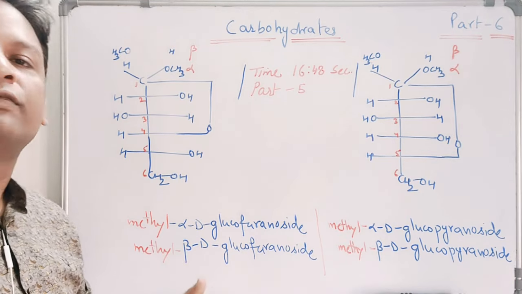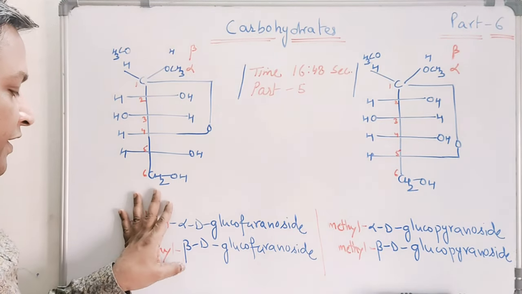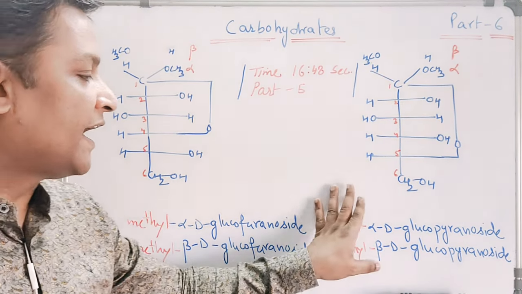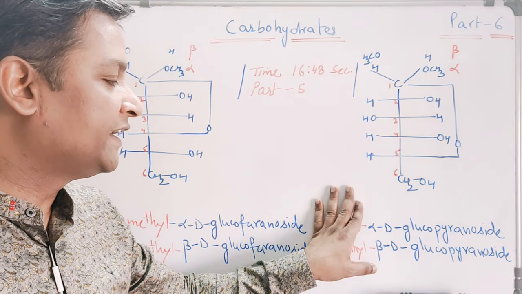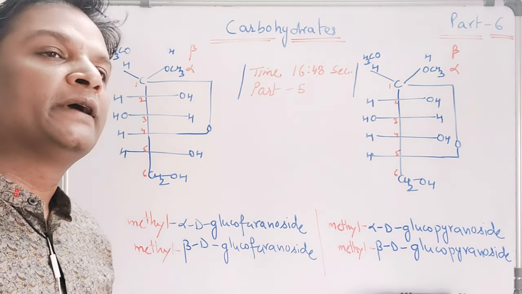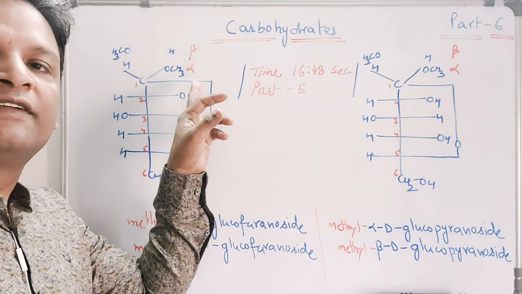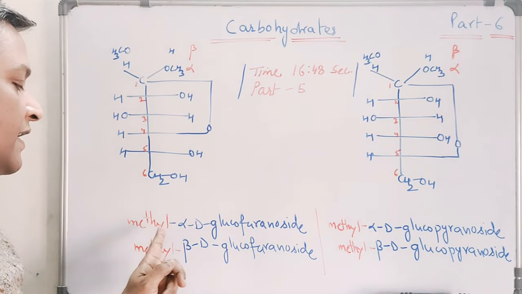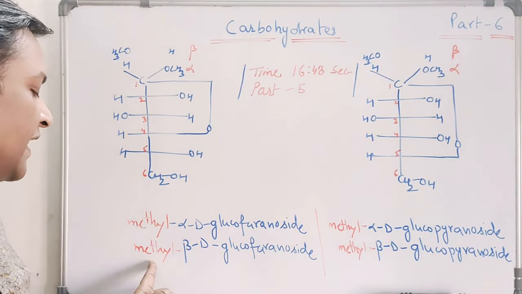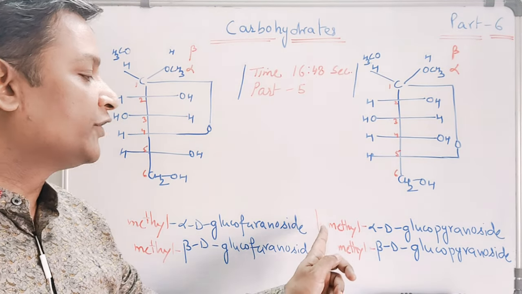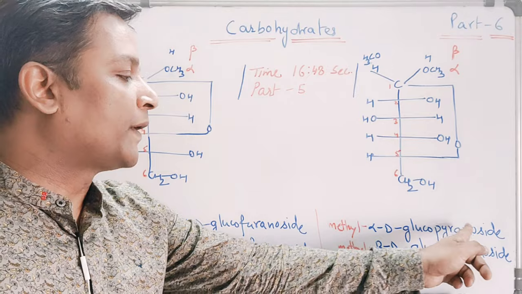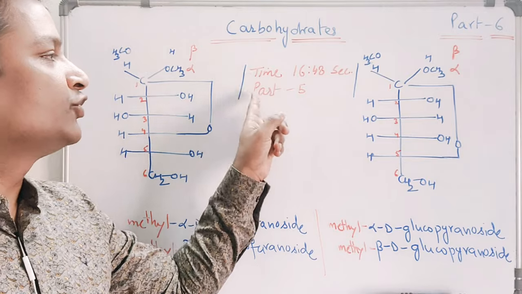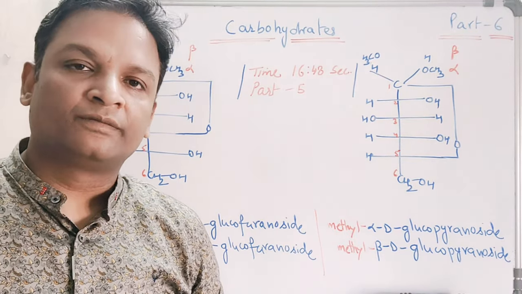The minor correction is the naming of the glycosides. I have written the glycoside names as alpha D glucopyranoside and beta D glucopyranoside, but actually the name is methyl, because we are taking the methyl derivative of the glycoside. So we first write methyl alpha D glucopyranoside and methyl beta D glucopyranoside respectively. You should note down the time and part 5 of our video.